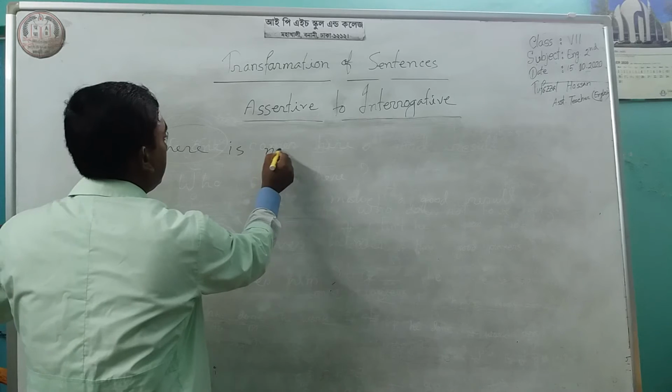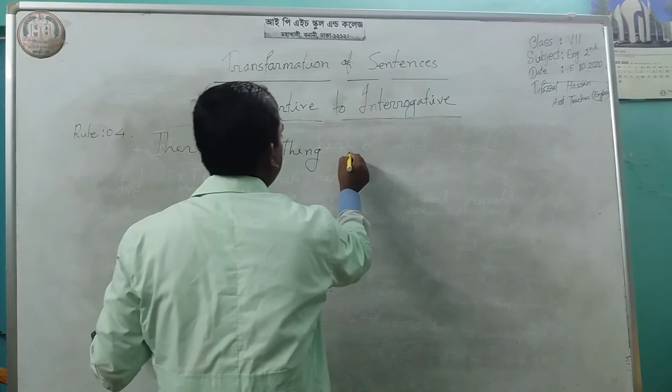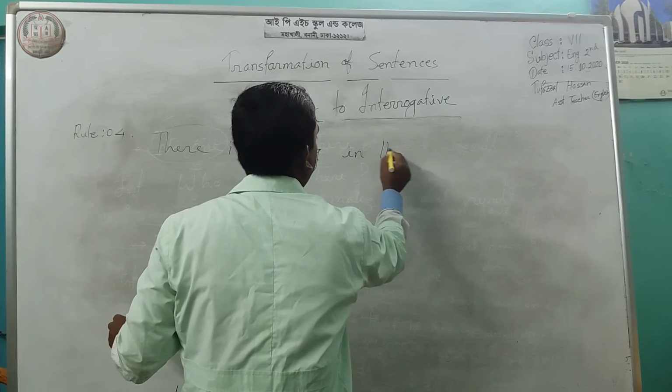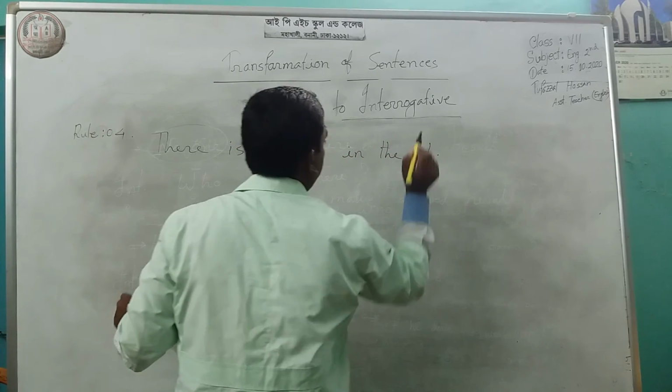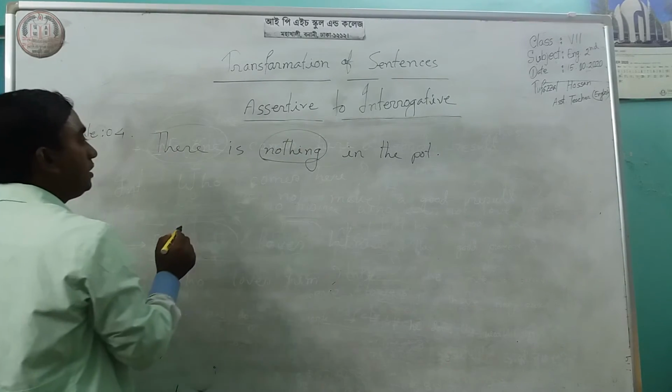Now you turn to another example. There is nothing in the pot. Look at this. This is a negative form.